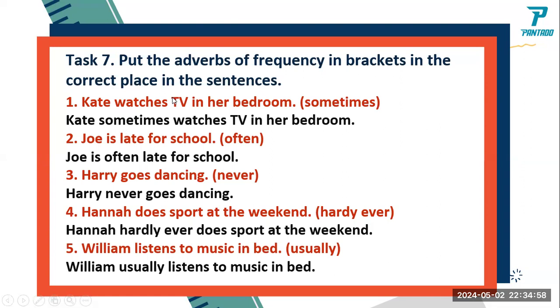It comes before the verb. Here, Joe is often late for school. Late, okay. And it is introduced with is. Okay, Caroline, do you have questions with this lesson?